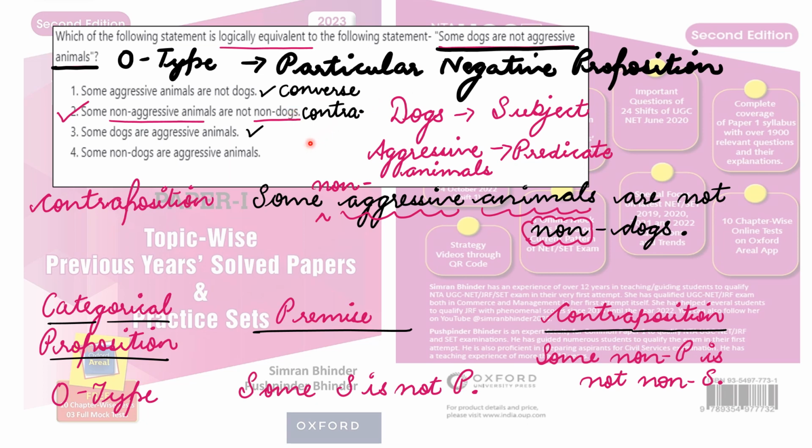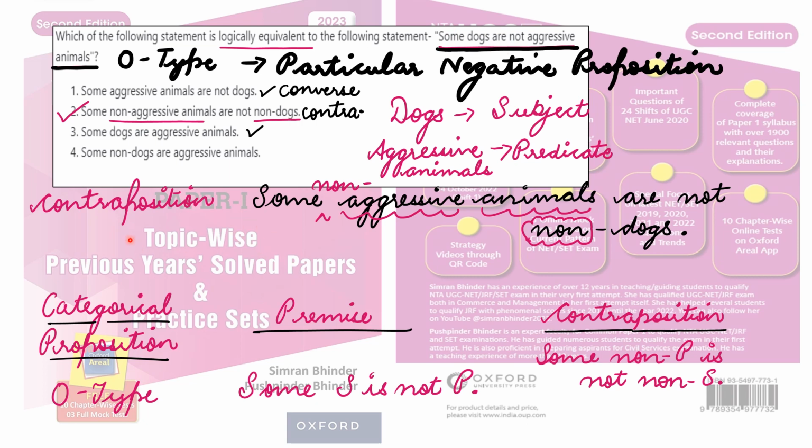Otherwise, even if you use common sense, even if you are not prepared with respect to topics like conversion, obversion and contraposition, common sense also gives the answer: some non-aggressive animals are not non-dogs. This statement is logically equivalent to the statement given over here, right?